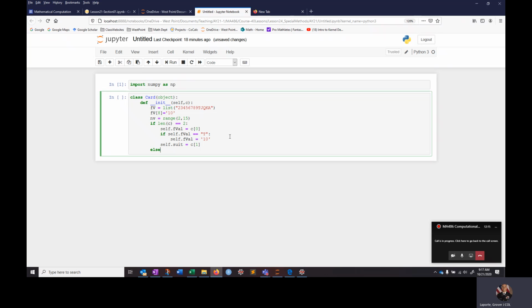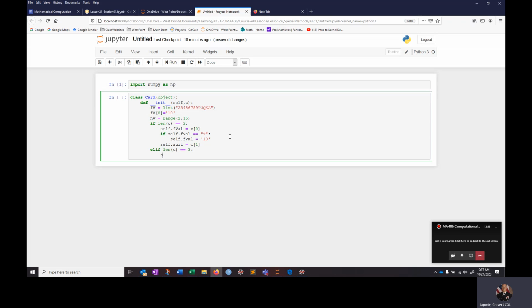Then if it came in with length 3, like somebody actually put in 10, so elif the length of c is equal to 3, we're going to assume that somebody used 1 0.